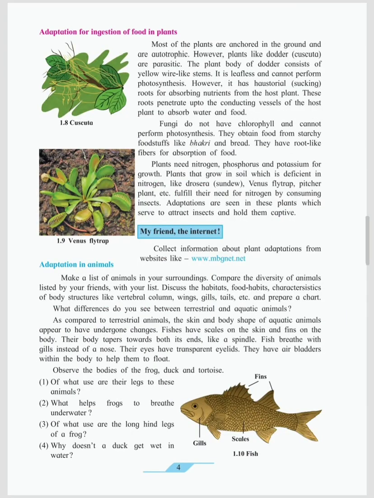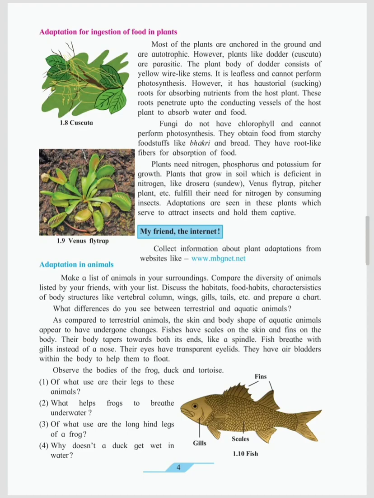Lastly, we have studied adaptation for ingestion of food in plants. These are the different types of unique plants which survive on some other plants. Cuscuta is one example which survives on other plants, which lives on the body of other plants.